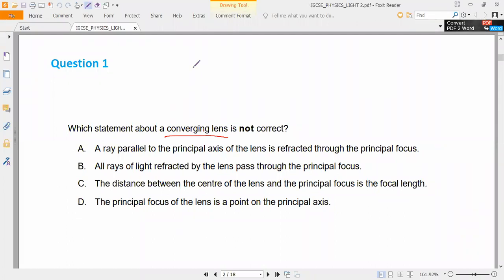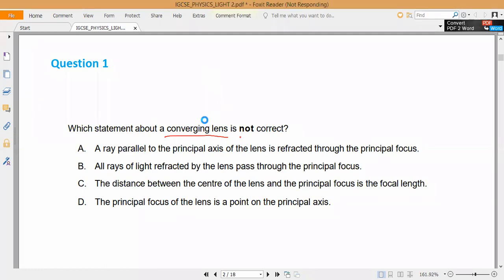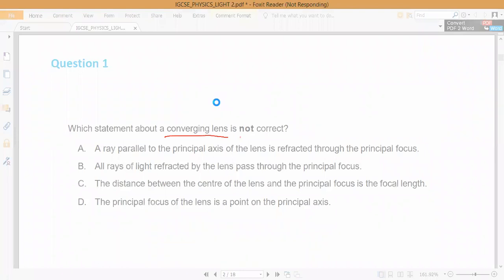Which statement about a converging lens is not correct, they are asking. That means we have to find the incorrect statement. Now, converging lens means which lens? The mind should say that converging lens means a convex lens. That is what I want. So a converging lens is a convex lens. For a convex lens, how many cases do we have?